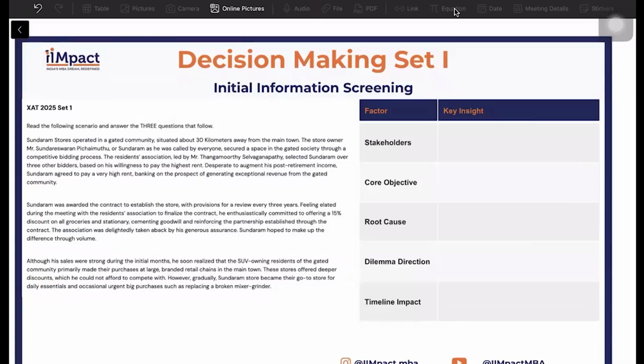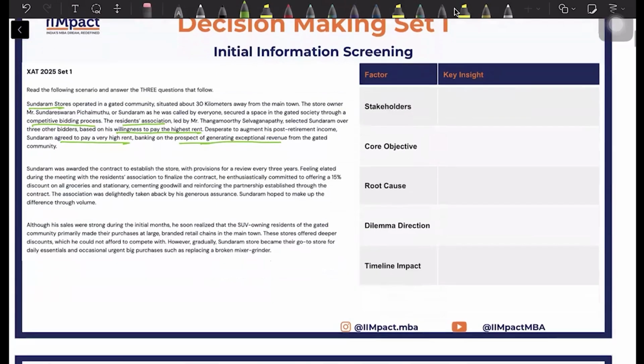Alright, so let's understand how to read this particular passage and how to consolidate key information. Sundaram Stores operates in a gated community 30 kilometers from the main town. Store owner, as he was called, competitive bidding process, residents association, willingness to pay the highest rent, agreed to pay a very high rent, prospect of generating exceptional revenue.